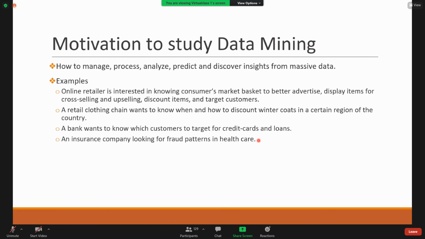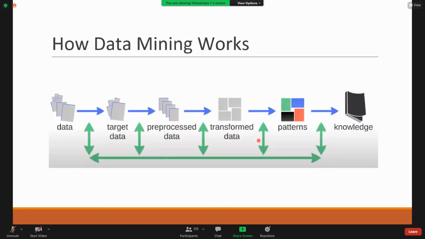Why we need to study data mining and how it works. We have the data. We need to select the target data. As I said, there are multiple features for the data.